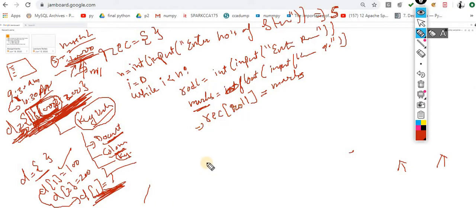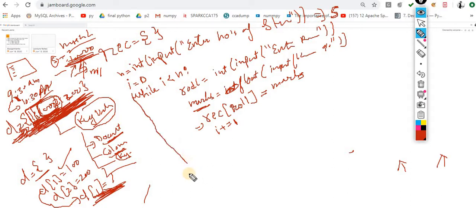Now the next thing I have to do, else, I have to increment this value by 1. Now this program will be executed. It will ask roll number, it will ask marks, and as soon as you enter the marks and roll number, it will start entering the data into the dictionary in this format. Now the next question is that you have to print this data.